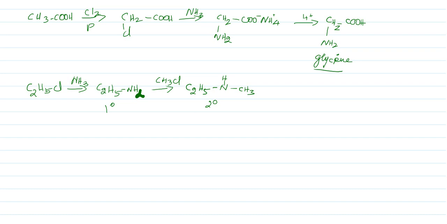Let us see, the third reaction is this. Amines can be prepared by reductive amination of carbonyl compounds. Amines can also be prepared by reductive amination.